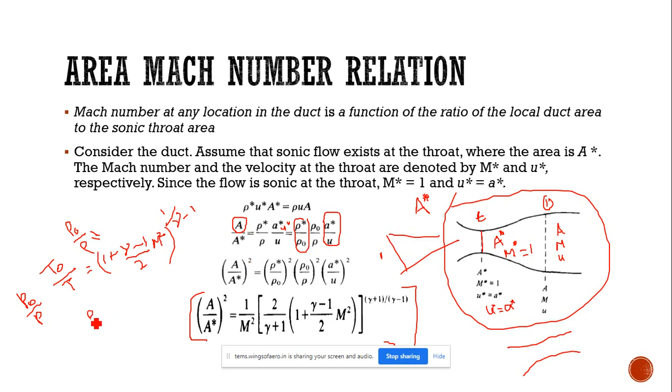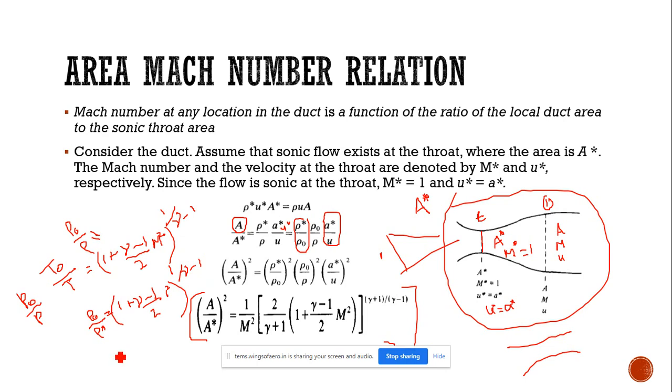Rho naught by rho star means density at the throat region, so the Mach number will be 1. The formula will be the same: 1 plus gamma minus 1 divided by 2 into 1 square, whole power 1 by gamma minus 1.